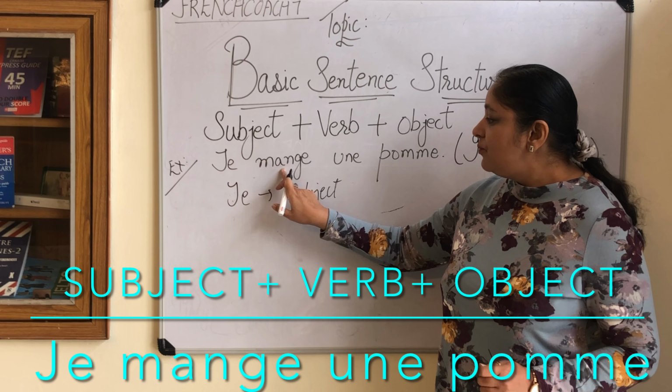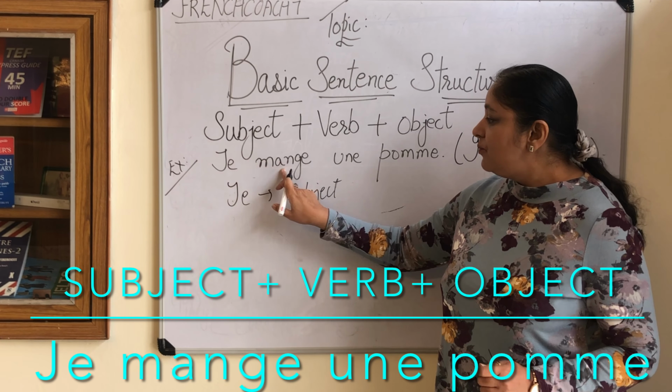Now let us continue with negative sentences. How to make a sentence in negation. In French, the negative sentence structure wraps around the verb: ne, verb, pas. So we will understand here: subject, ne, verb, pas plus object.